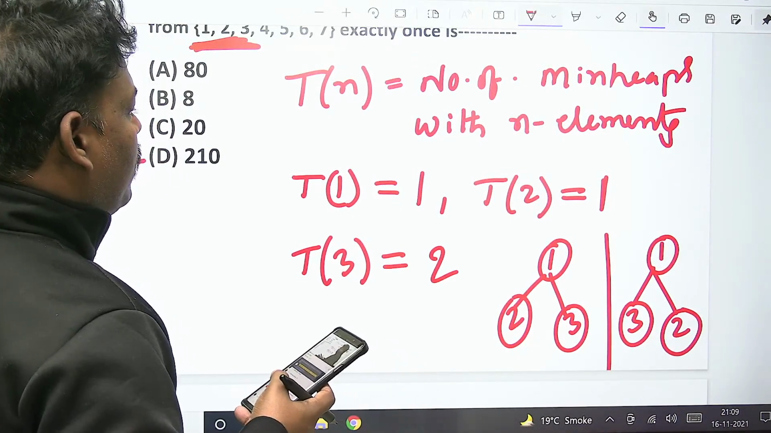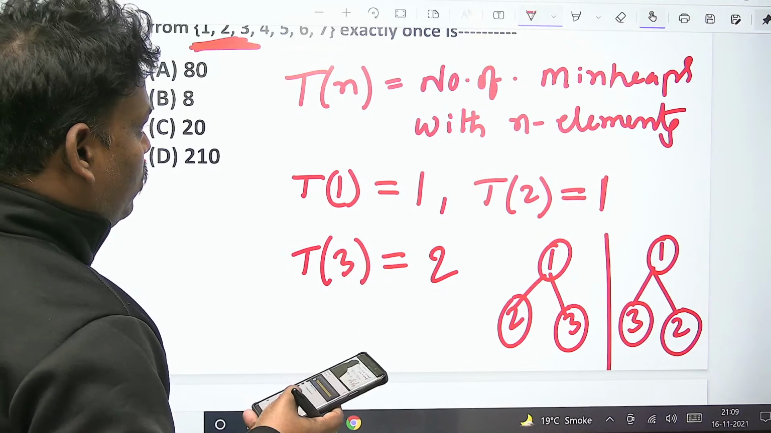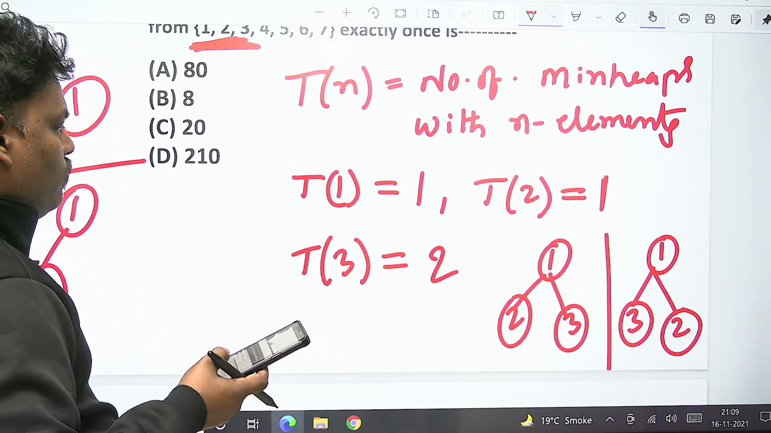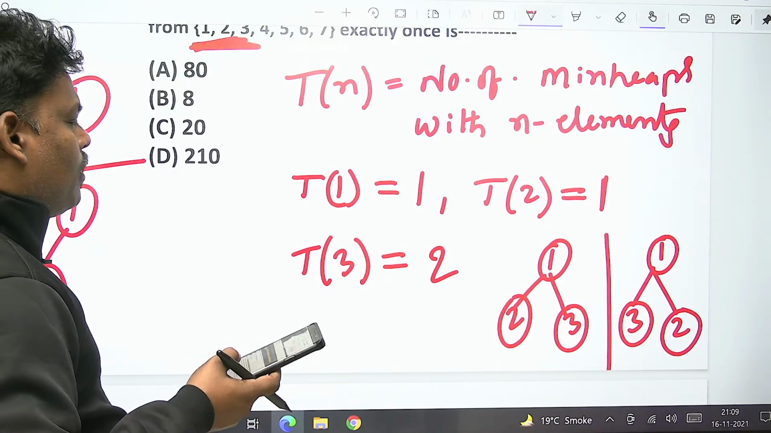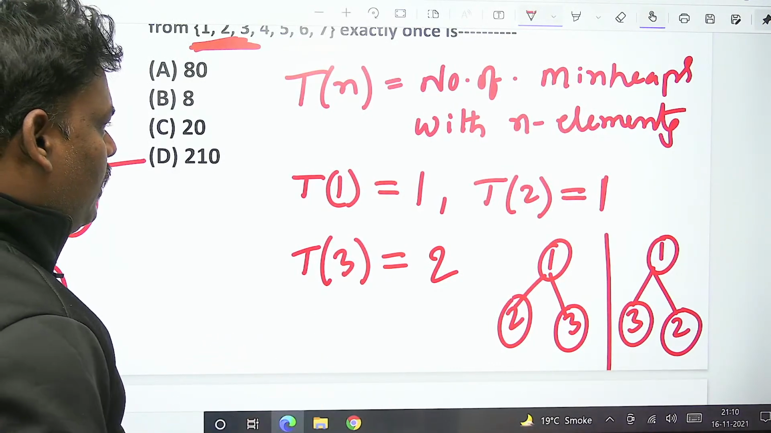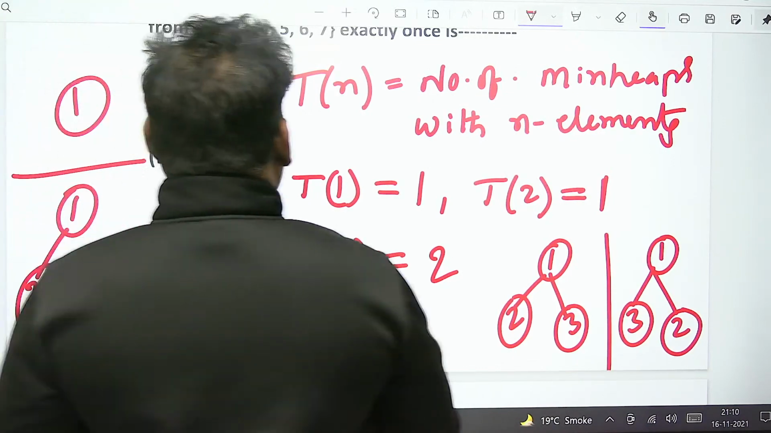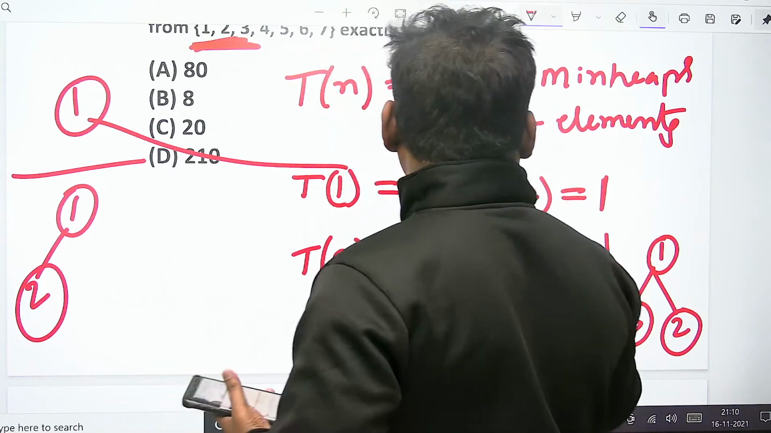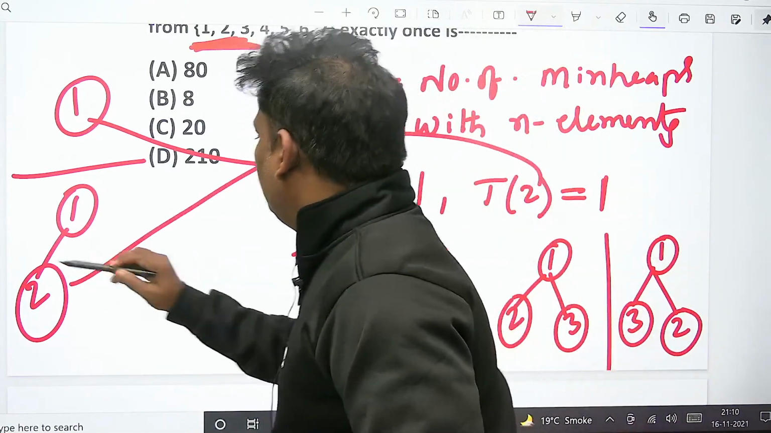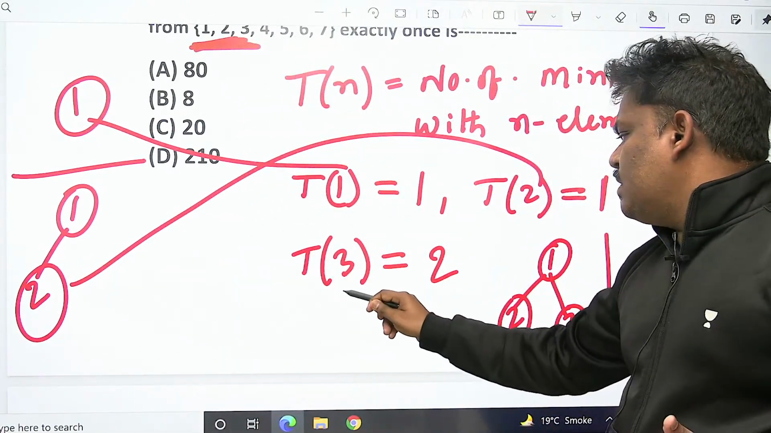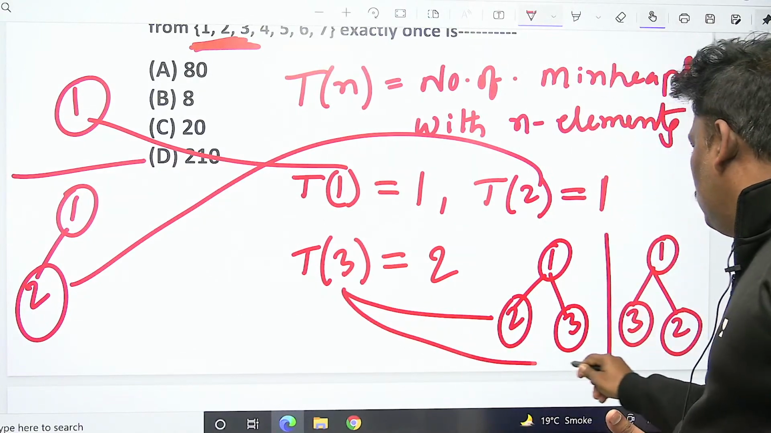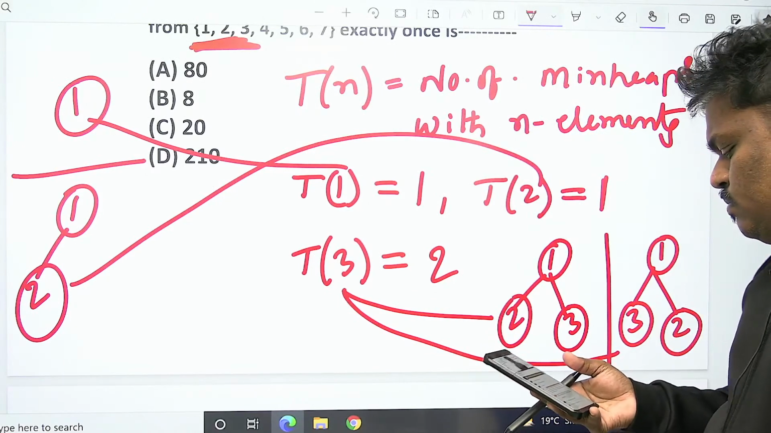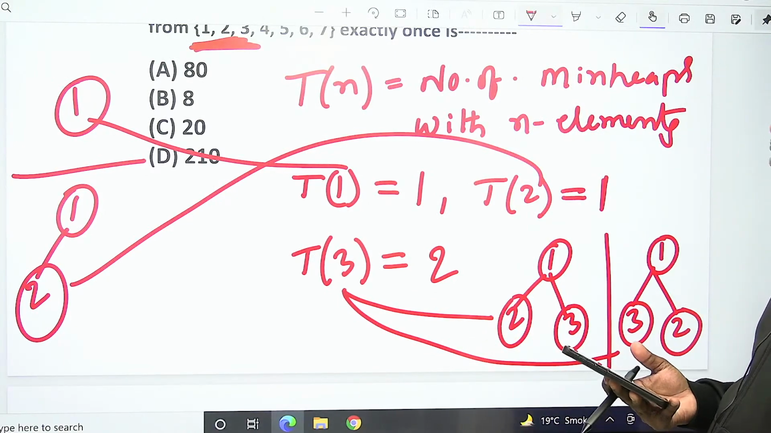With 1, the number of min heaps is 1 only. With 2, the number of min heaps is 1 only. With 3, the number of min heaps is 2. I have written the diagram also. With 1, this is the answer. With 2, this is the answer. With 3, these are the answers. Check once, till now, if you have any doubt.